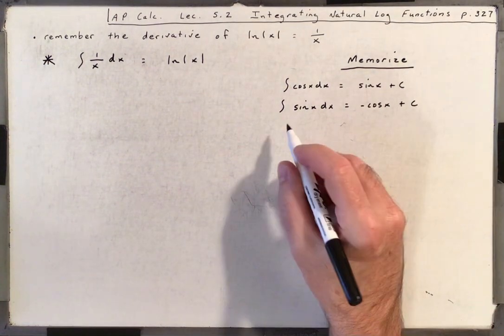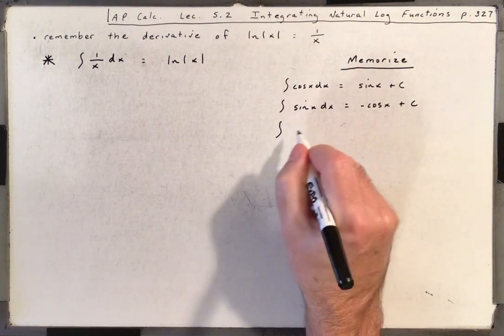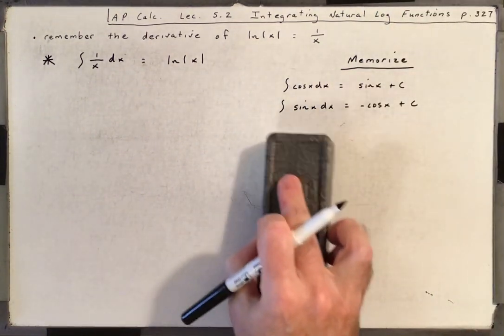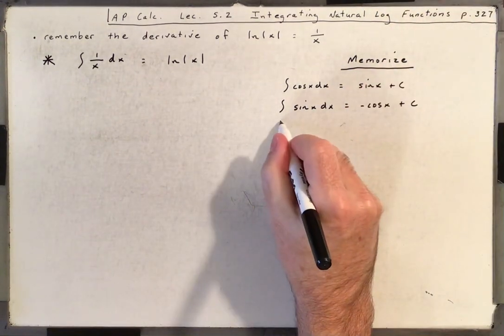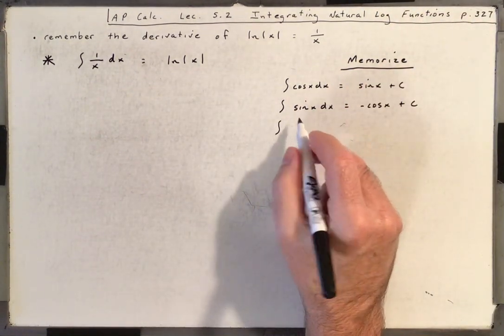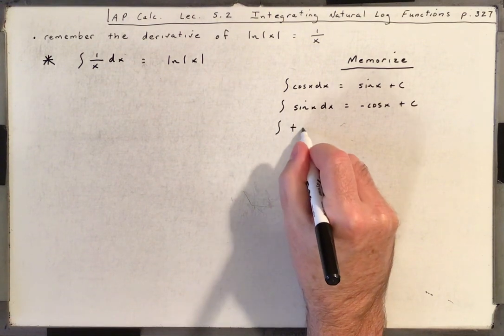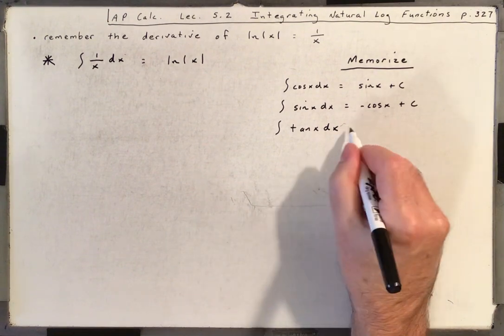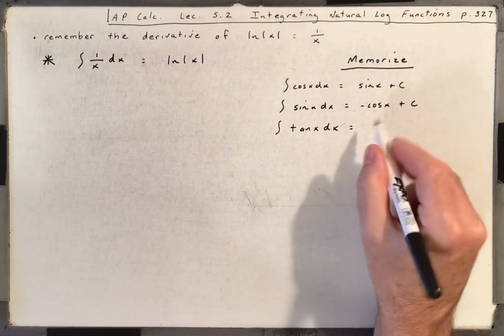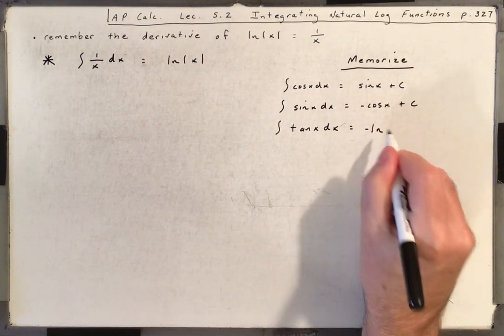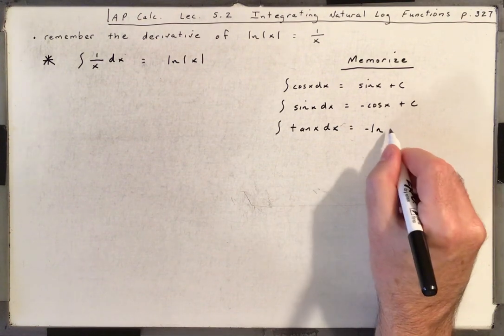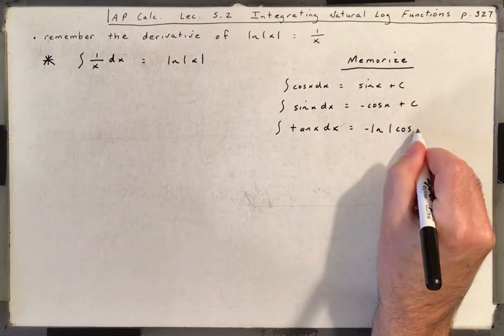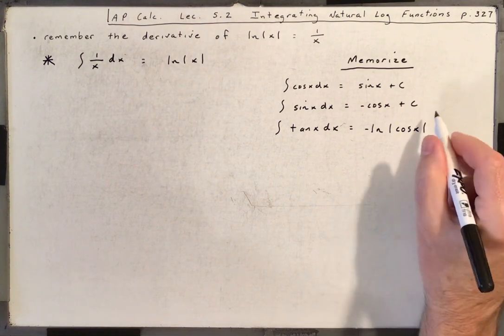Okay, but we need to learn to integrate the other trig functions. So how about tangent x dx? Well, I'm going to show you how we can get this in just a minute, but for now it's minus the natural log of the absolute value of cosine x plus c.